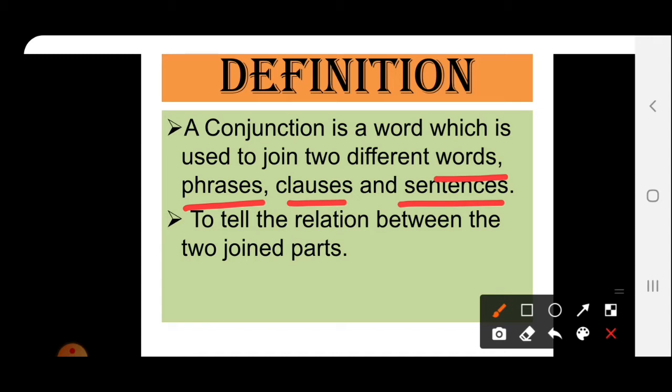What is the function of a conjunction? It is used to tell the relation between the two joined parts. The parts can be words, phrases, clauses or sentences, and they are called joined parts.